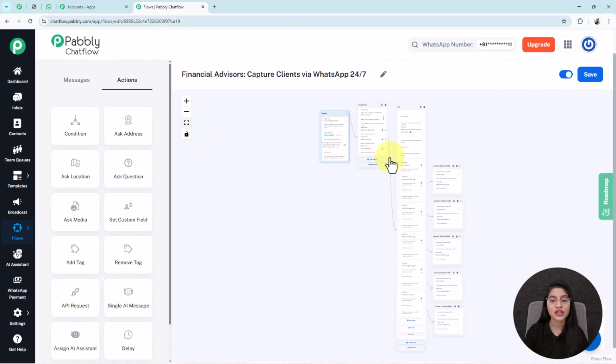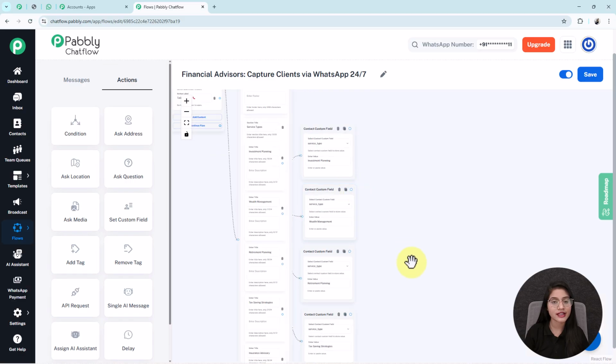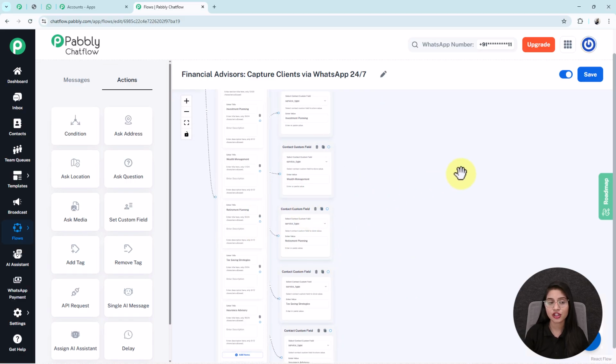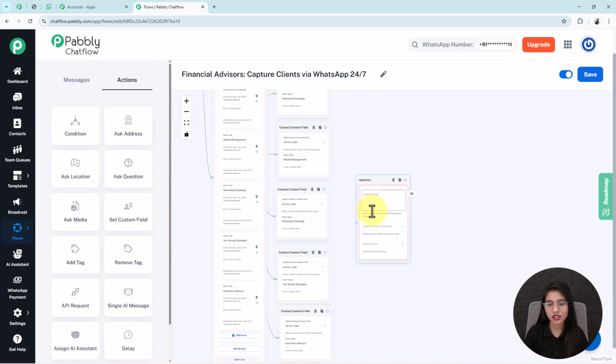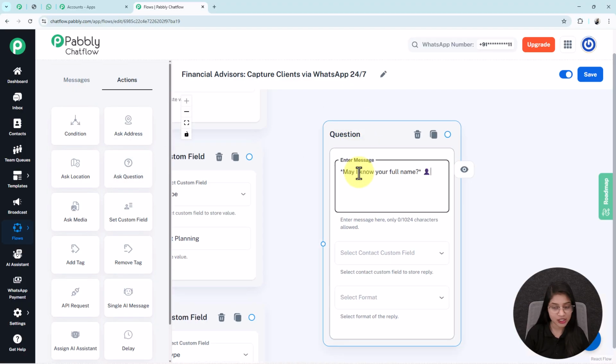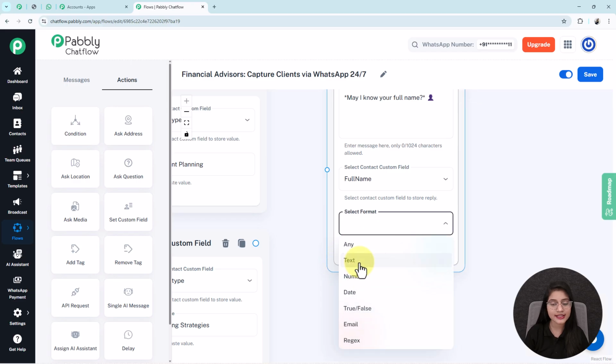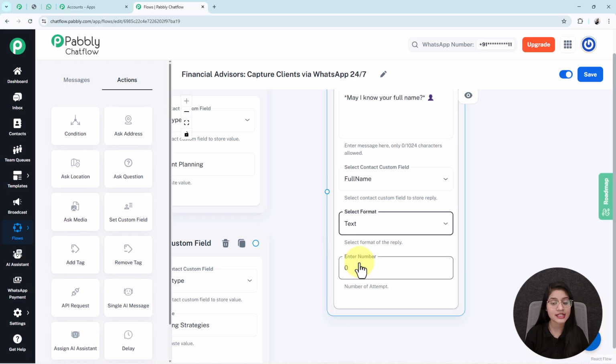Now when my user selects the service type that they want to book a consultation for, my bot will ask them to share their full name. For that, I'm adding one Ask a Question button, dragging this box here and writing a question in the enter message box: may I know your full name. For that I'm going to select the contact custom field as full name, and the format is text, as a name should always be in text format. Next, the number of attempts.